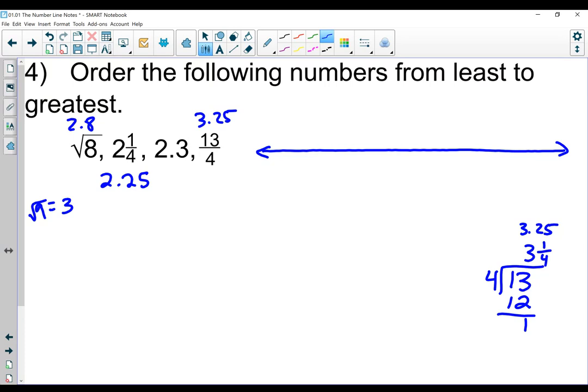So it looks like all my numbers fall between 2 and 4. So I'm going to put 0 here, 1, 2, 3, and 4. I could have made it smaller. I could have just put from 2 to 4, I guess, but I liked having the 0 on there. Let's see, 2 and 1/4 is going to go right here. That's about a quarter of the way between those two.